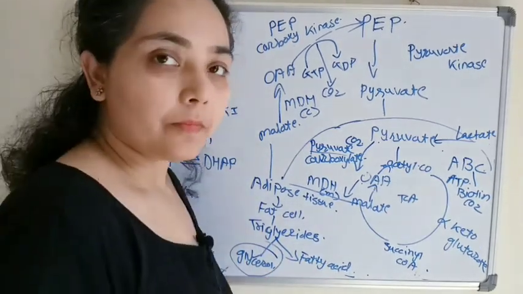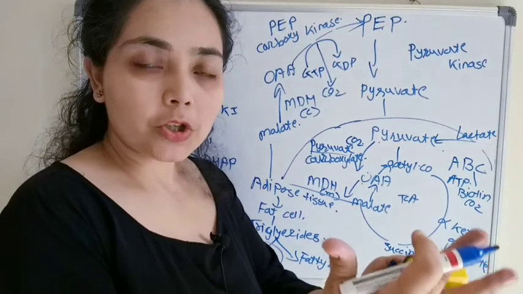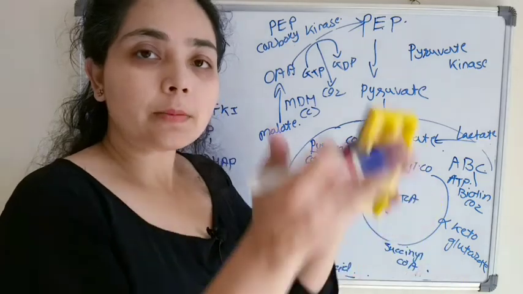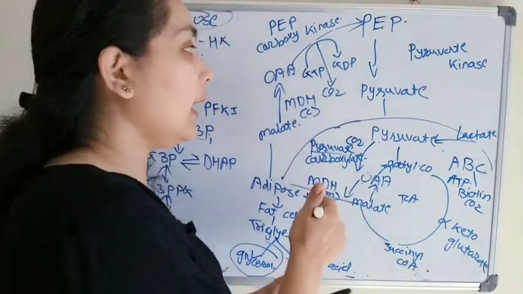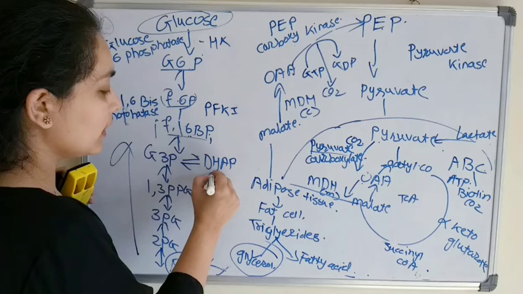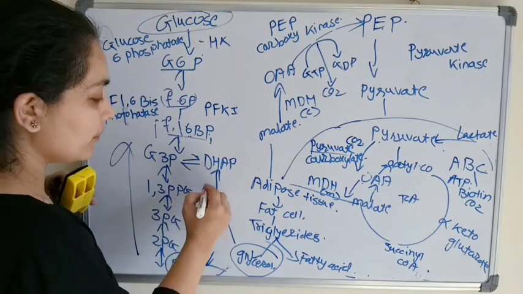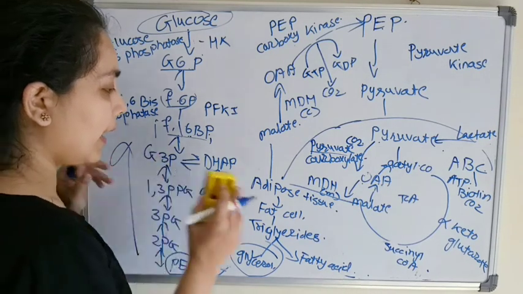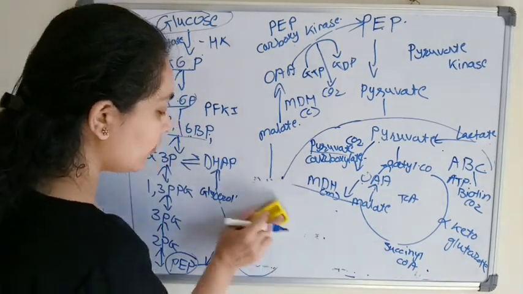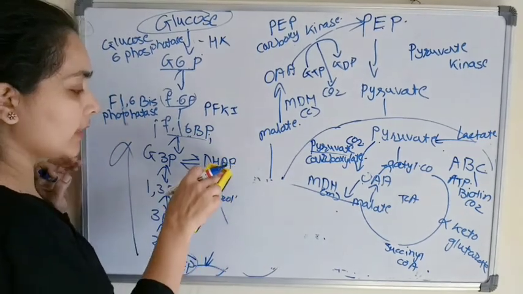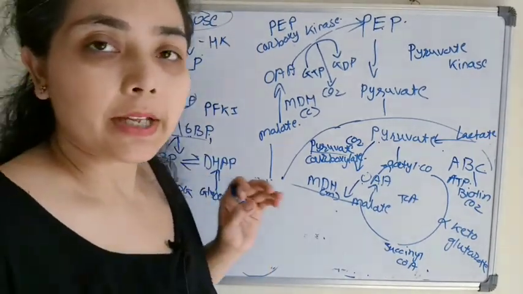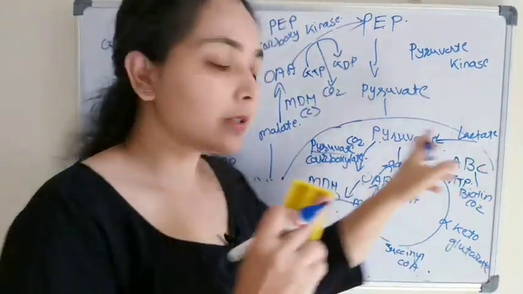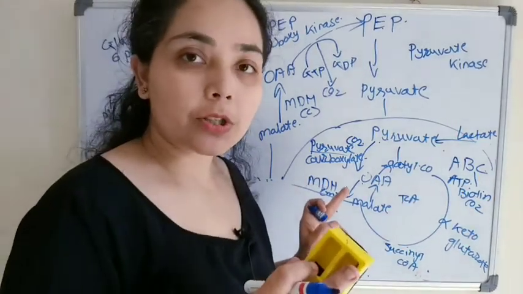This glycerol, from the adipose tissue or the fat cell, will again enter the circulatory system. From the circulatory system it goes to the liver cells, and in the liver cell this glycerol will convert to dihydroxyacetone phosphate, and then the reverse steps will take place. So one of the substrates is lactate from the muscle cells, and glycerol from the adipose tissue.